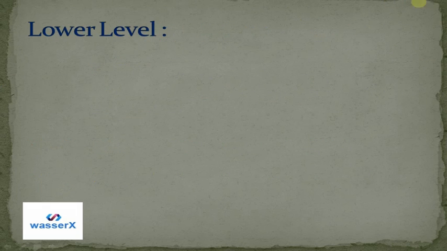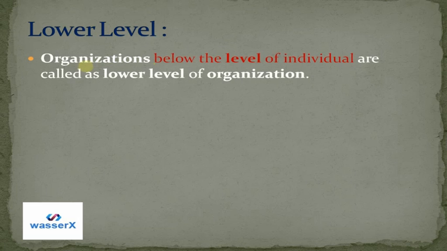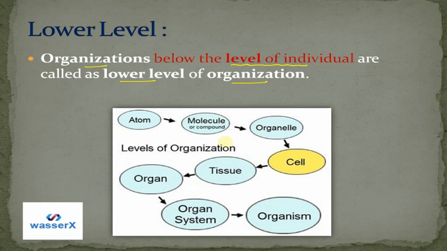First, let's start with the lower level. What is the lower level of organization? We can say that organizations which are below the level of the individual are called lower level of organization. So this is the image that will help you to understand this in a better way. Now, this is the organism, right? Let's take this is a human. So what will be the lower level organization for humans? A human is made up of many types of atoms, right?